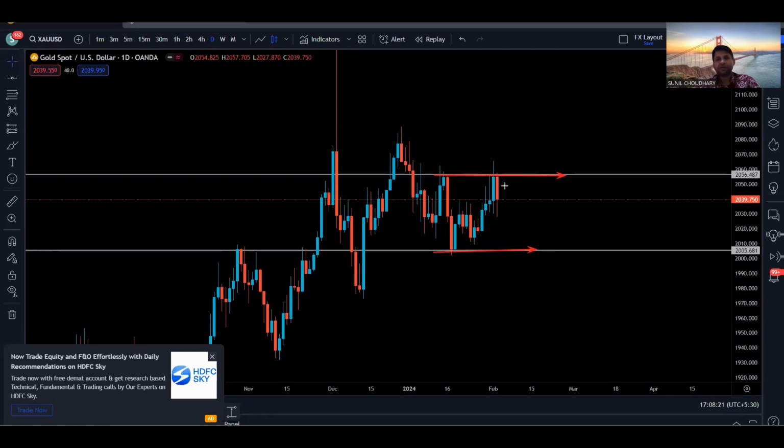So basically we know if we get a daily candle close above this resistance, the next resistance is right here, and if we break this resistance as well, price is going to go to the next resistance, which is right here. Same thing to the downside.